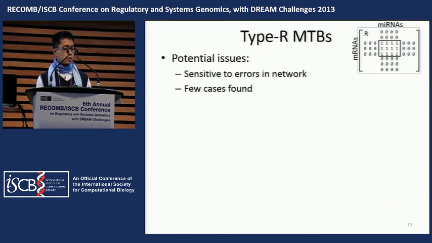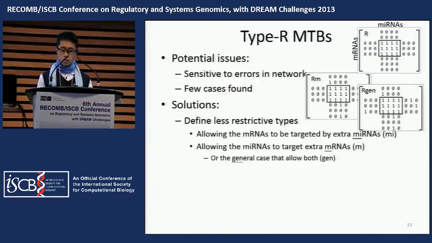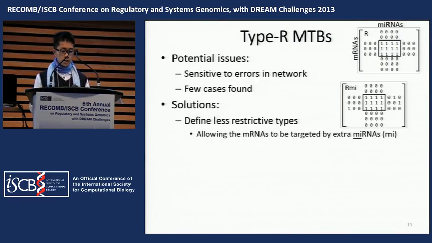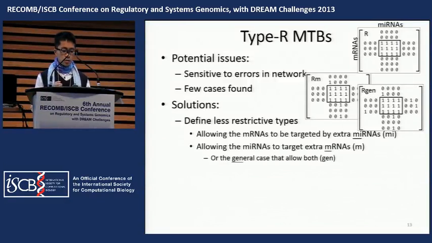However, we have mentioned the real network is very noisy. The restrictive type is very sensitive to the errors, causing very few cases. So we introduced some other types of MTBs. For example, we allow some messenger RNAs to be targeted by some extra microRNAs. And furthermore, we allow the microRNAs to target some extra messenger RNAs. These two features enable some false predictions outside the MTB.